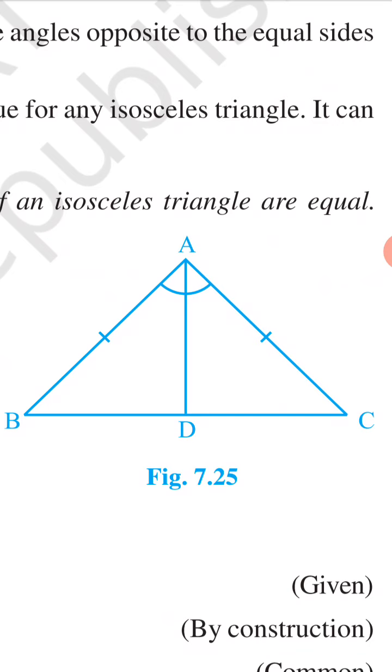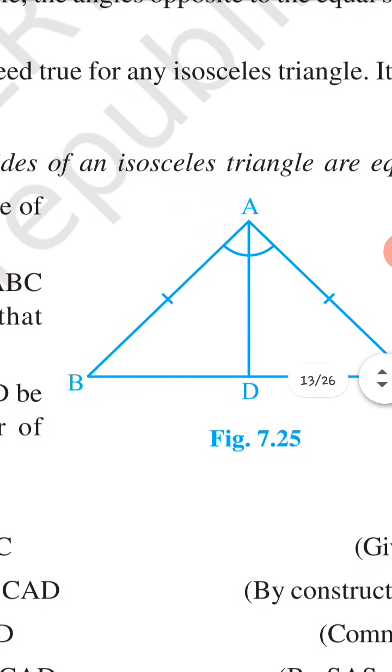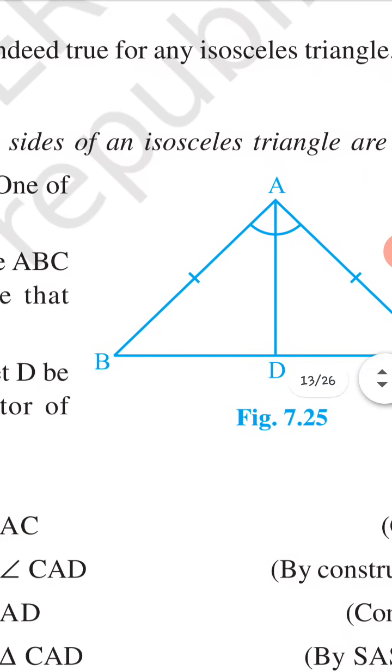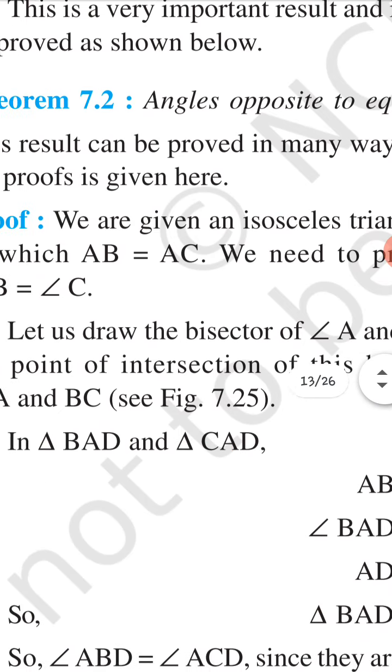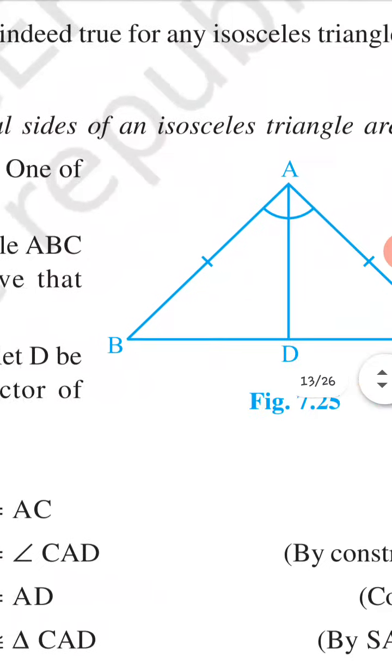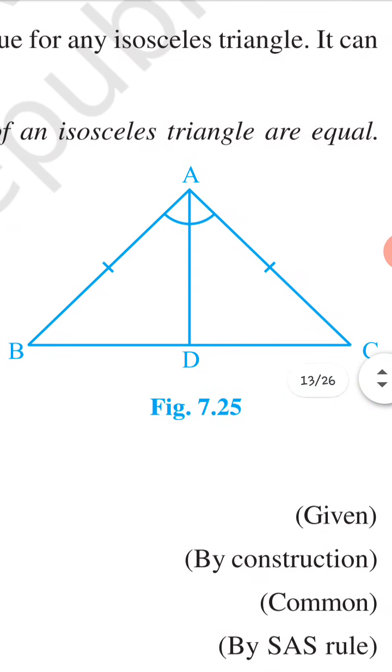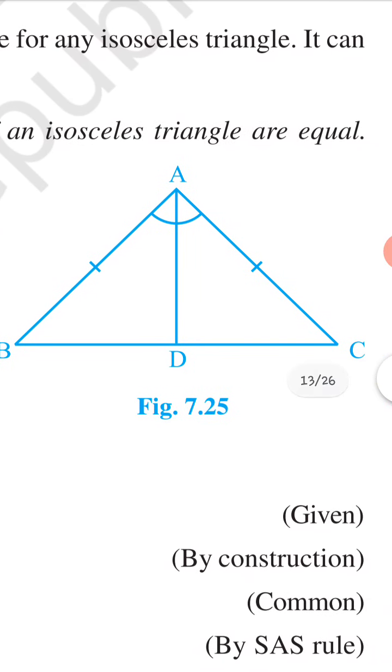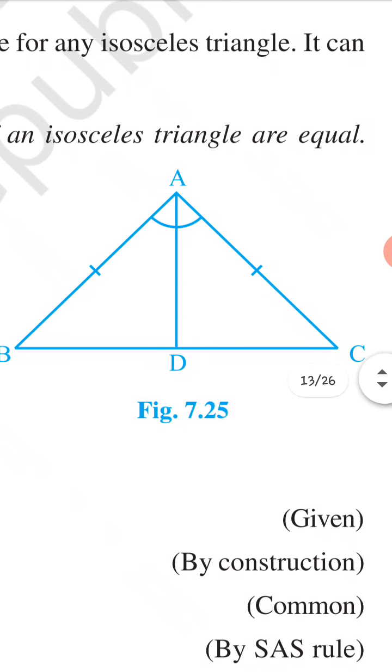What we have to do is make a construction here: the bisector of angle A. So we bisect angle A, or make AD the bisector of angle A. So angle BAD will be equal to angle CAD.